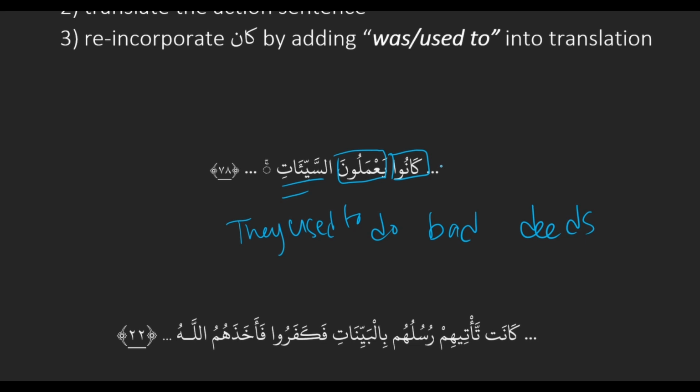And where are you getting they from? The conjugation kanu. Kanu and يعملون are both they. The inside doer, embedded doer, they.